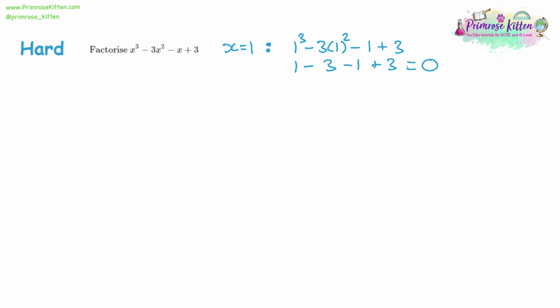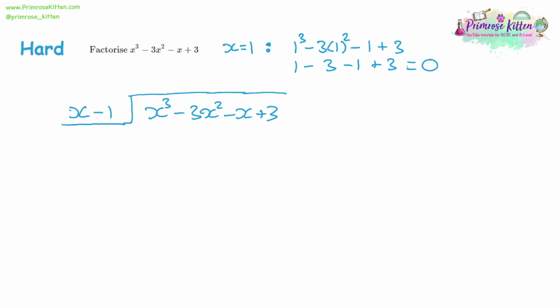Now, if you know the way that factors work, if 1 is going to be a factor, then the bracket version is going to be x minus 1. Because remember, when we have these brackets and they're equal to 0, x is a value that makes a bracket equal to 0. So if x is equal to 1, then we're dividing by x minus 1. We're dividing by the opposite sign. So let's set up our division. And what we'll see is, after we do this division, we'll get something that's really going to help us do the rest of the factorisation.